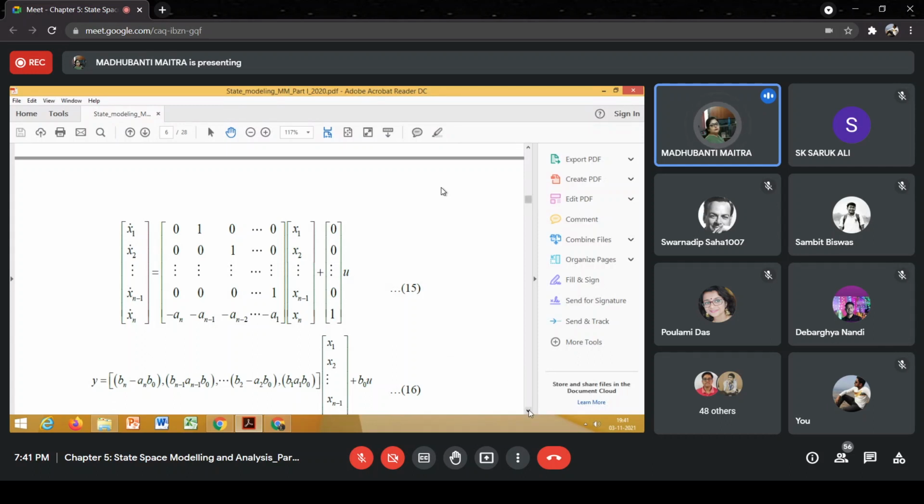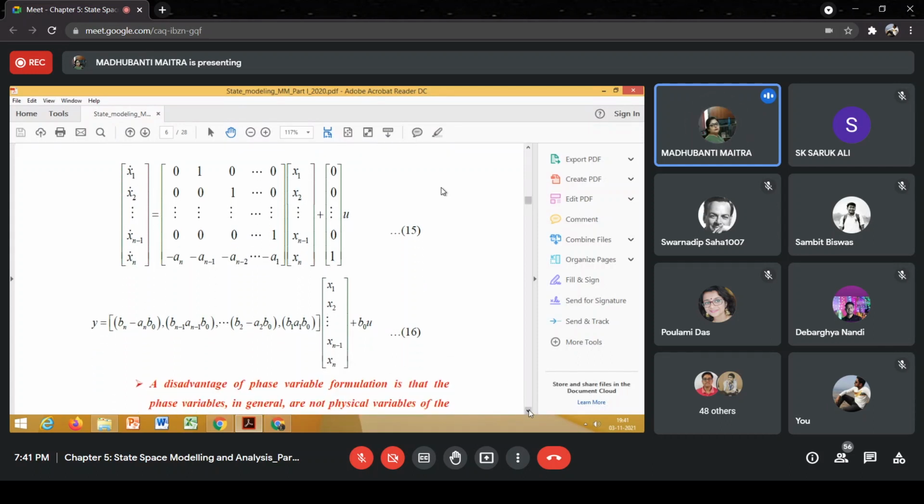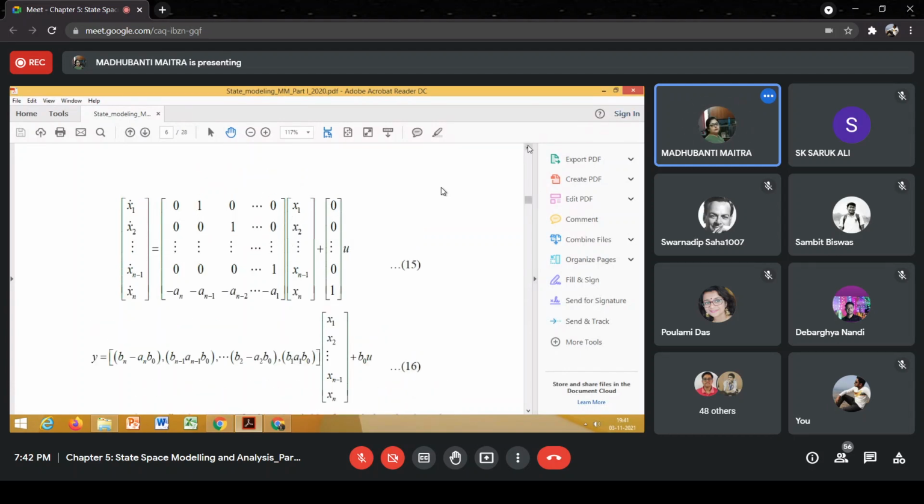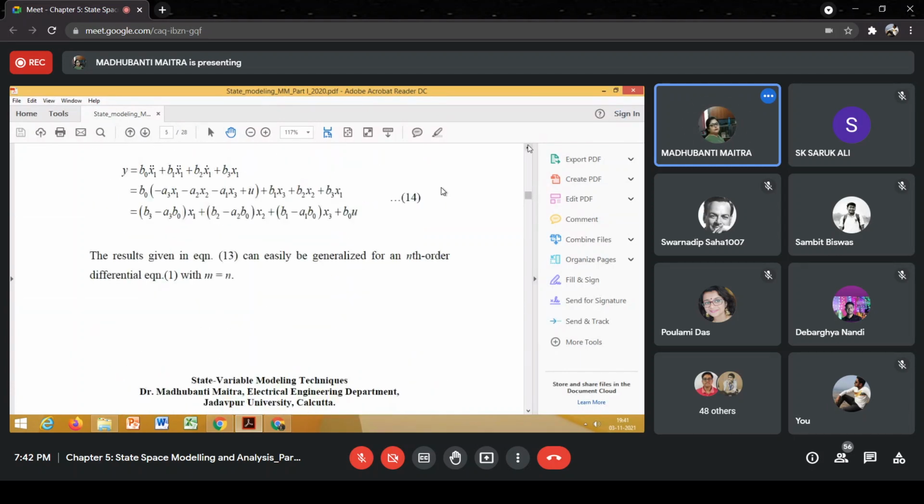And the output equation Y, again, please write down the equation in a correct form. Output equation Y for an nth order system: in place of 3, now 3 will become n.